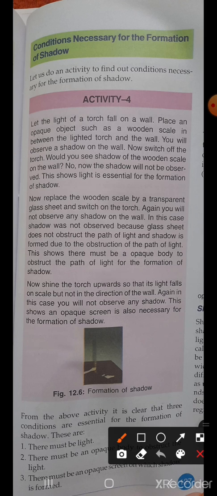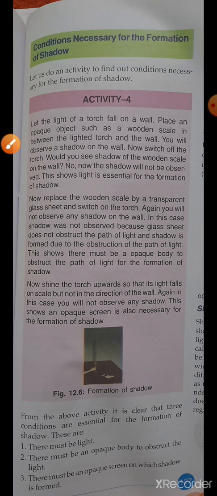These are: first, there must be light. Second, there must be an opaque body to obstruct the light. And the third one is here, you can see: there must be an opaque screen on which the shadow is formed.